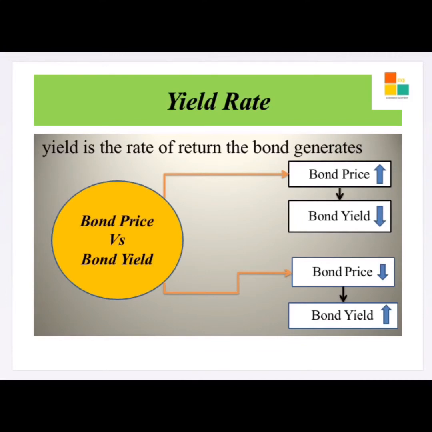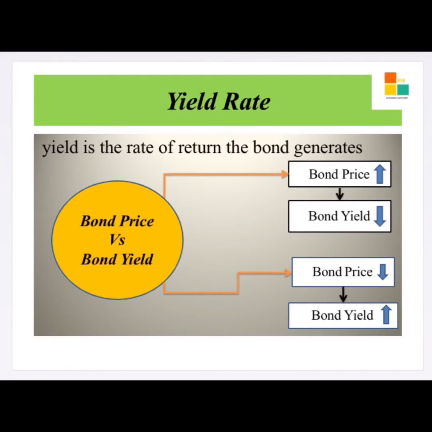Now you have an option to trade this bond in the market. In the trading, you are selling this bond to someone in the market. Let's take him as X. In the trading, the value of the bond may increase or decrease, that is above 100 or below 100. It all depends on the supply and demand for the bond in the market. Let's take both situations one by one.